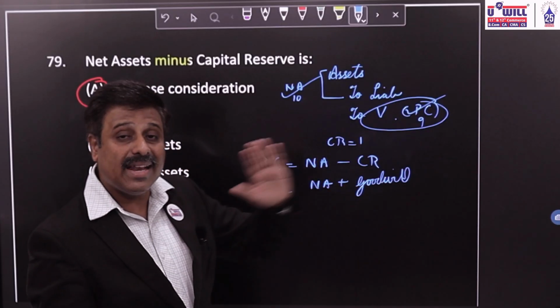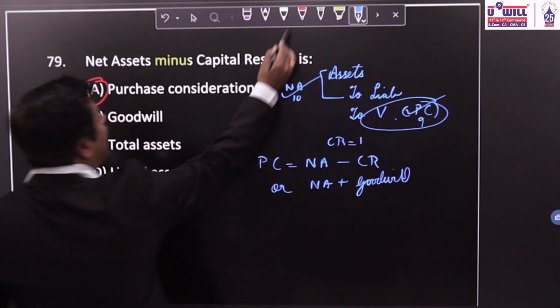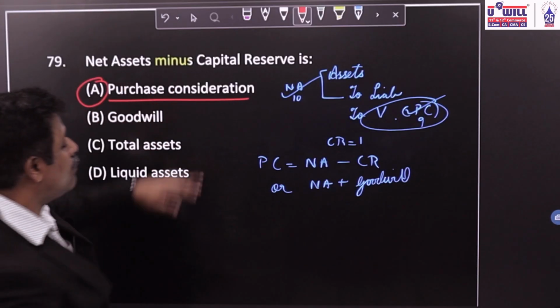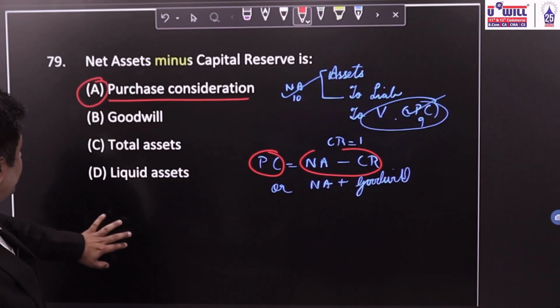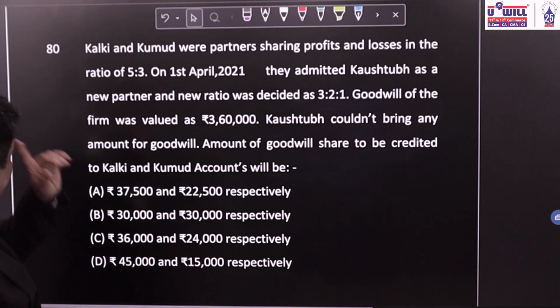Capital reserve, we are paying less, it's our capital profit, so we minus it. Okay, so option A will be your correct answer. Net assets minus capital reserve will be equal to purchase consideration. 80.